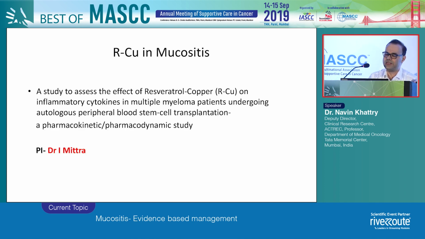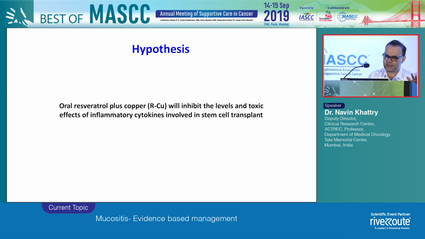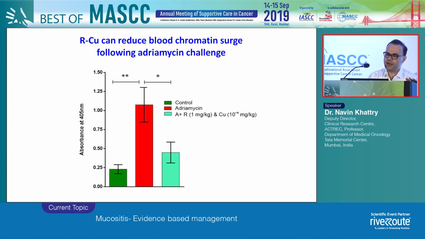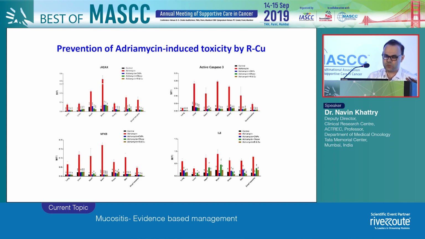I will just end with another study which we are doing, in which we are using resveratrol copper in mucositis. And this comes from Dr. Mitra's lab, where the hypothesis is that oral resveratrol will inhibit the levels of toxic inflammatory cytokines involved in transplant. And here again, it is based on the hypothesis that chemotherapy releases chromatin. That leads to damage to the tissues. And if you degrade the chromatin with resveratrol copper, it will lead to benefit. And this is what we are doing.